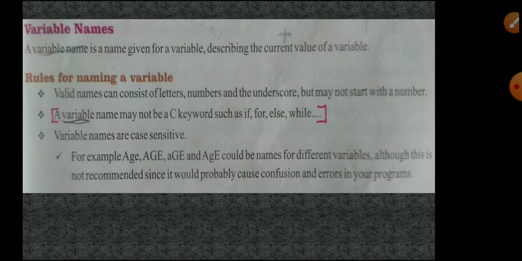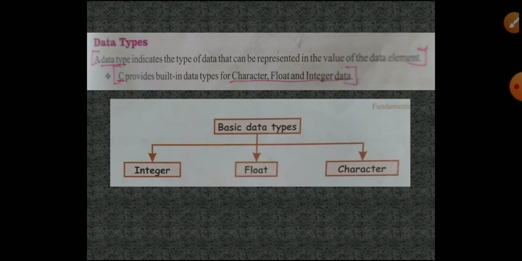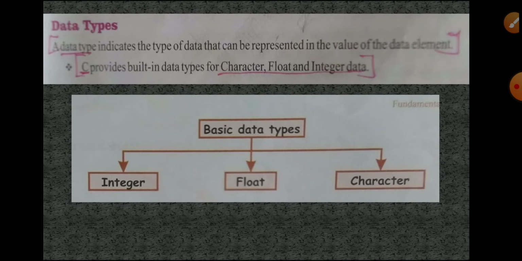Okay, so these are the rules for naming a variable. You must know it: what a variable is, how variable names should be declared, what the rules of declaring variable names are. Next, data types. This is a very important one.